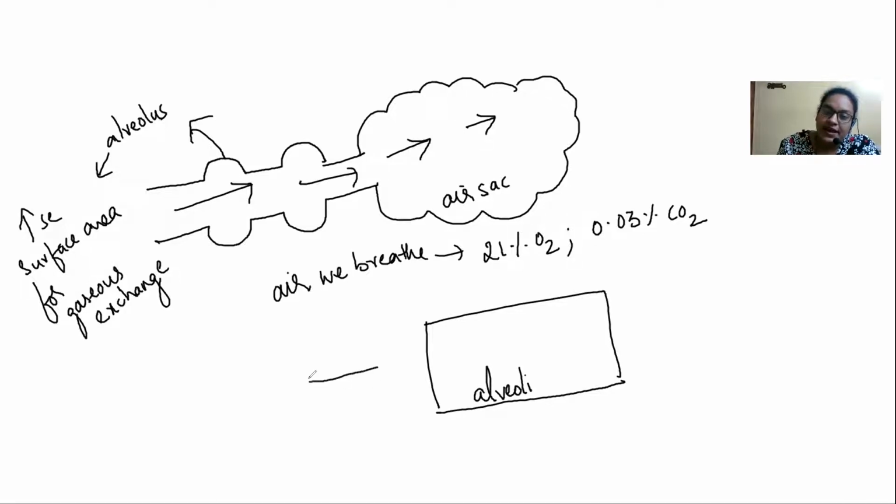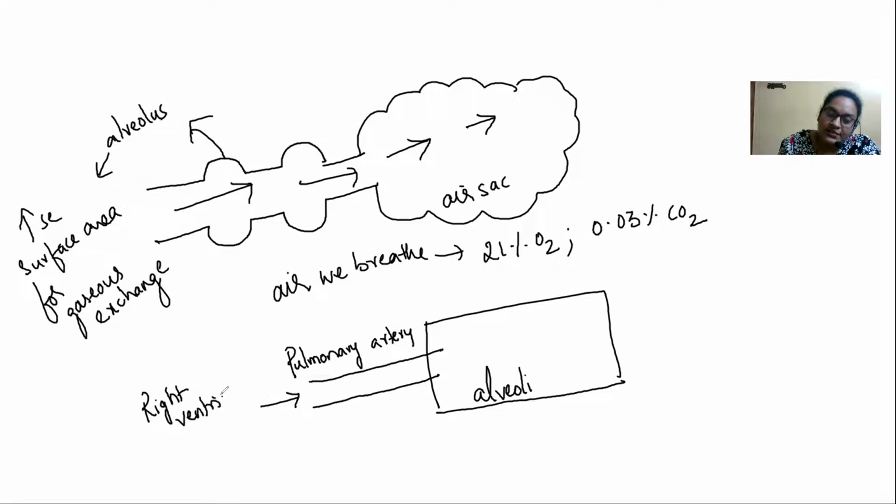This is being supplied with the blood through the pulmonary artery. Okay, imagine that your pulmonary artery is carrying the blood. From where is it carrying? From the right ventricle of your heart. So the blood that is coming here is going to be deoxygenated blood. It has a very low percentage saturation of oxygen. It is almost only 75% saturation of oxygen with larger amounts of carbon dioxide here.